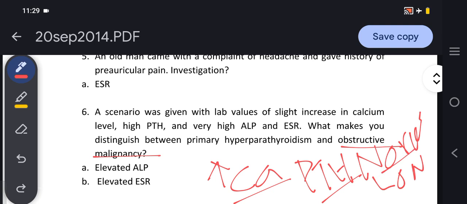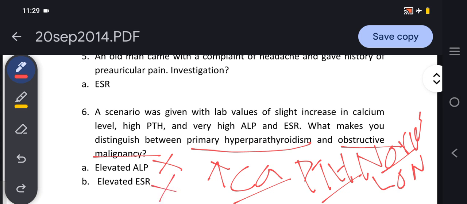But alkaline phosphatase will be very high, and ESR also will be very high. So the question is asking what makes you distinguish between primary hyperparathyroidism and obstructive malignancy. Elevated alkaline phosphatase cannot differentiate between them.